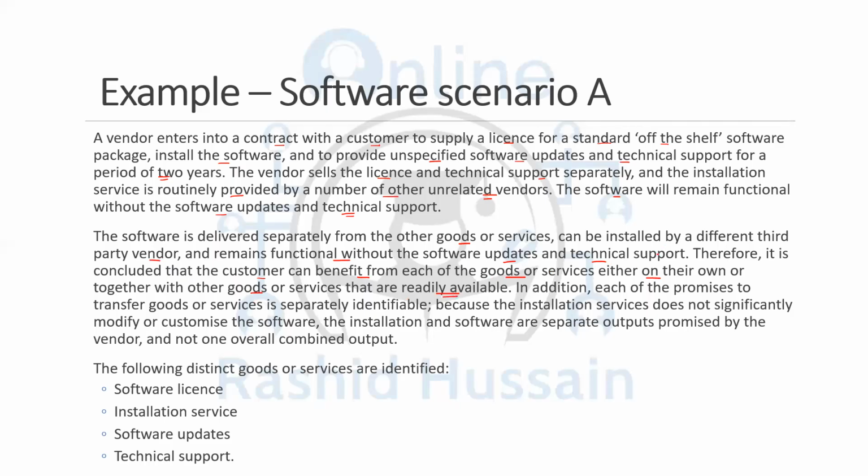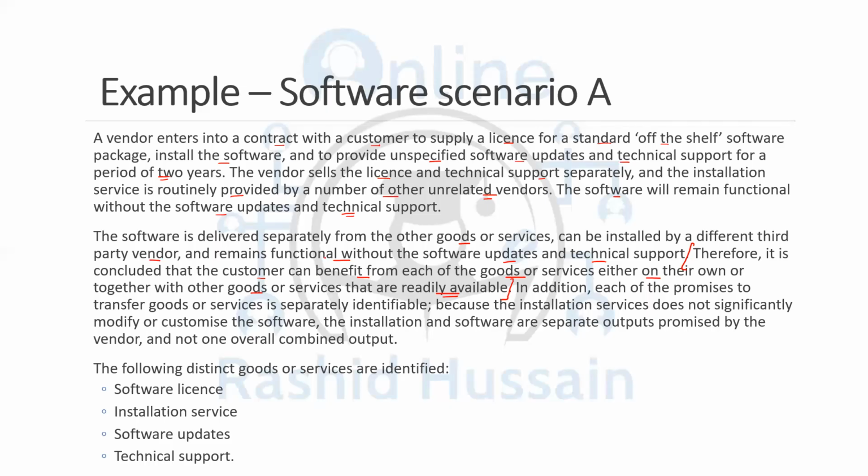This is the important point that you need to understand. The customer can benefit on their own or together with other goods or services that are readily available. If they're just getting the software, they can install it from somewhere else. They can even run the software without doing the updates, and they don't even need the technical support for the functionality of the software.